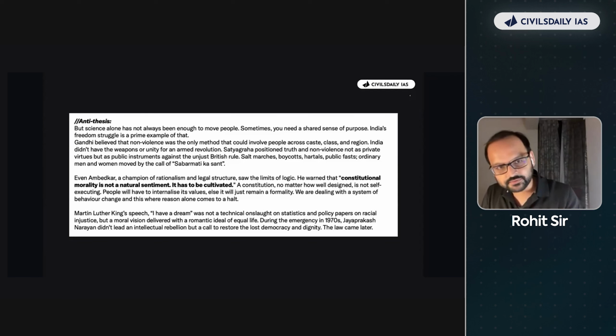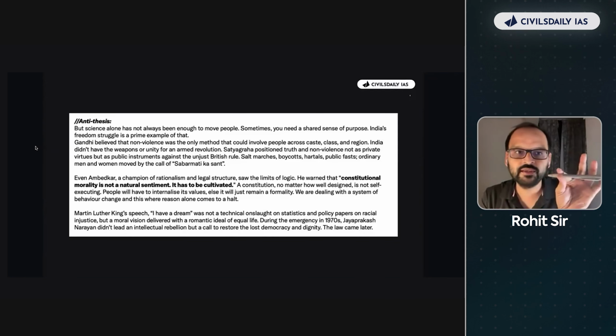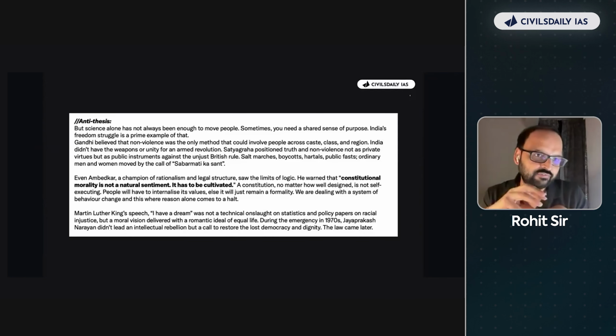So Ambedkar is mentioned in the thesis too, and the same Ambedkar gets mentioned here, where he wants that the constitution, even though the constitution is complete, is beyond all those old fundas, it is now about rights and liberty and equality. But he mentions that constitutional morality is not a natural sentiment. It has to be cultivated, because of which governments have to push that idea via various schemes and programs and PR and whatnot. You getting the crux of the essay? I have taken the thesis. I have done justice to the thesis. I have also taken the antithesis.